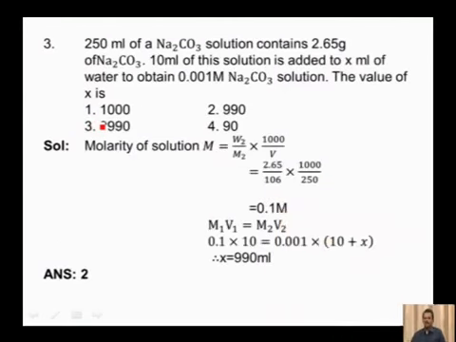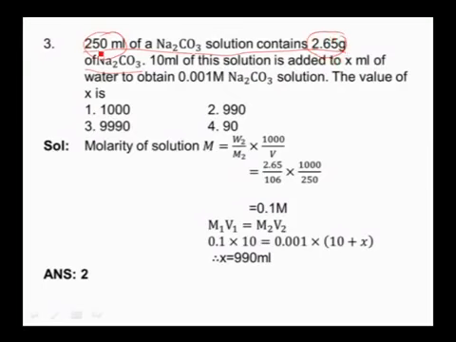Coming to the next question. 250 ml of Na2CO3 solution containing 2.65 grams of Na2CO3. 10 ml of this solution is added to X ml of water to obtain 0.001 m Na2CO3 solution. The value of X is? The first given condition is 250 ml of Na2CO3 solution contains 2.65 grams of Na2CO3. Now, volume of solution is 250 ml, mass of solute is 2.65 grams.